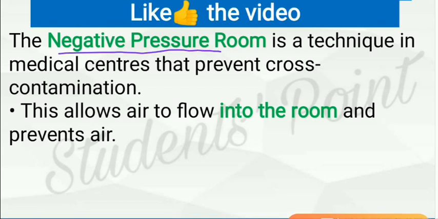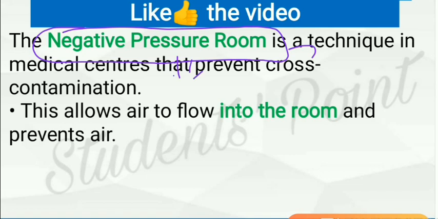What is a negative pressure room? See, it is a technique in medical centers that prevents cross contamination. As coronavirus is known for its rapid contamination, it is based on this technique to avoid contamination. How does it work? It allows air to flow into the room, not outside the room, and as such it prevents air from coming out.